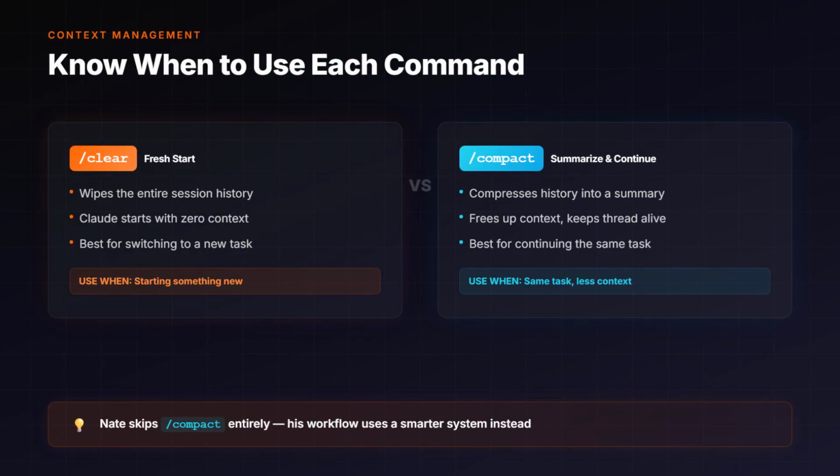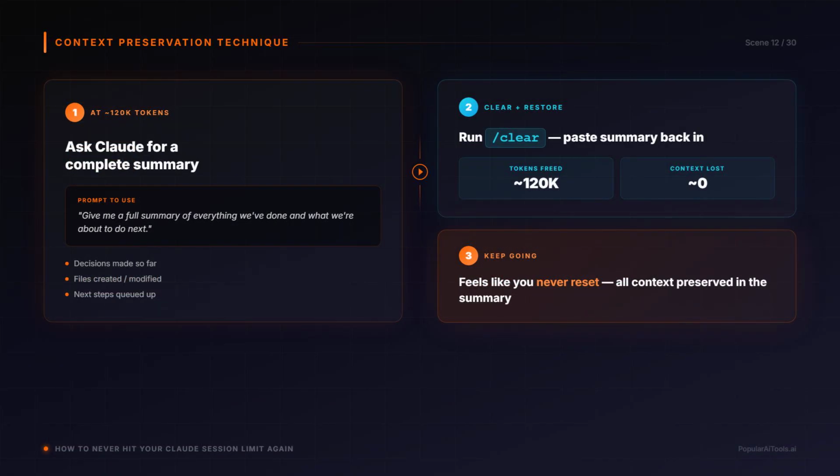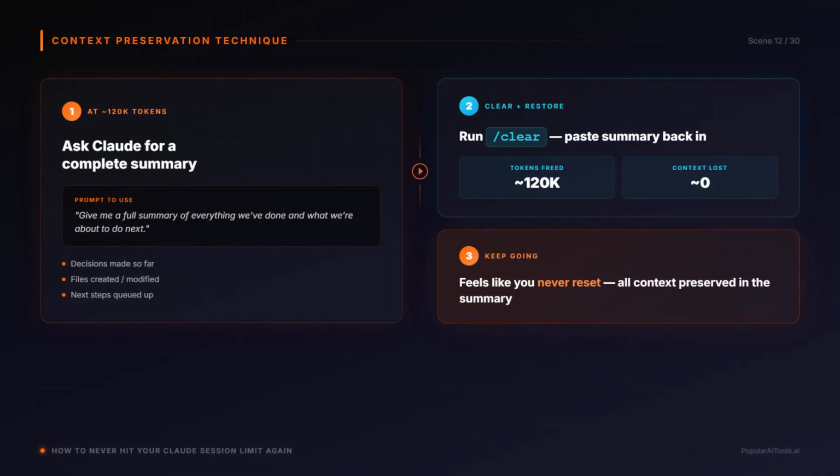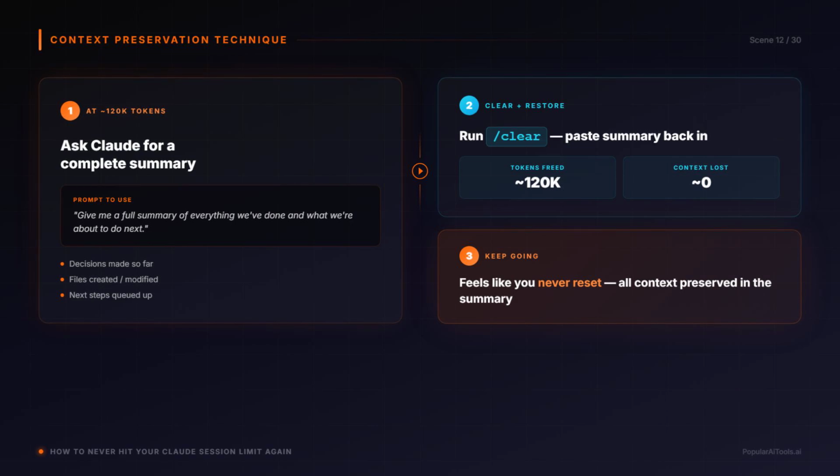But Nate doesn't use compact at all anymore. He has a better system, and it's surprisingly simple. At around 120,000 tokens, he just asks Claude, "Give me a full summary of everything we've done and what we're about to do next." Then /clear, paste it in, keep going. It feels like you never reset. All the important context is right there.